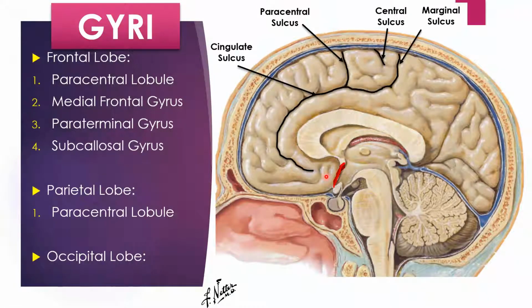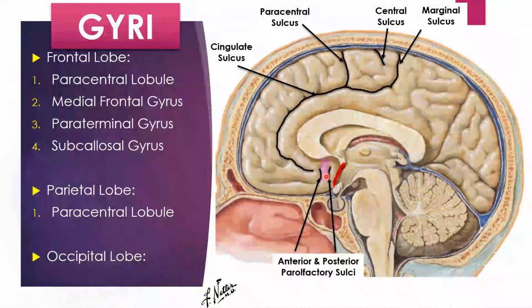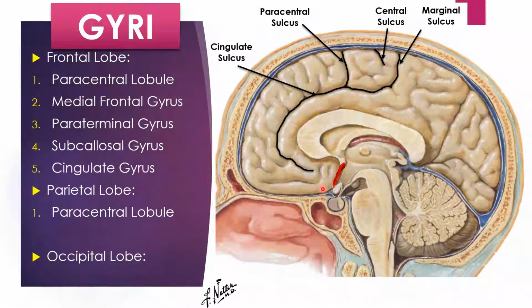Next, we have subcallosal gyrus. We know that there will be the anterior and posterior parolfactory sulci. So the gyrus in between them will be the subcallosal gyrus. The gyrus between the anterior and posterior parolfactory sulci will be the subcallosal gyrus. Okay. Now the cingulate gyrus.